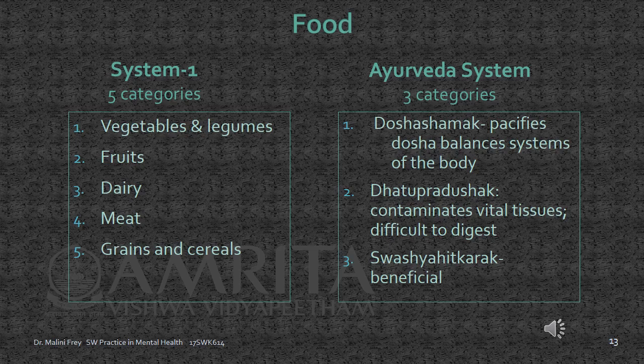What I want you to see about this is how much more sophisticated the classification system to the right is, the Ayurveda system, because it's not just a name of a type of food, it is telling you the interaction of food with the body, how food interacts, different types of food with the body, and how they impact health. So it's a much more informative system. It's a much more meaningful system. And this is what we're looking for with the classification system of mental disorders.